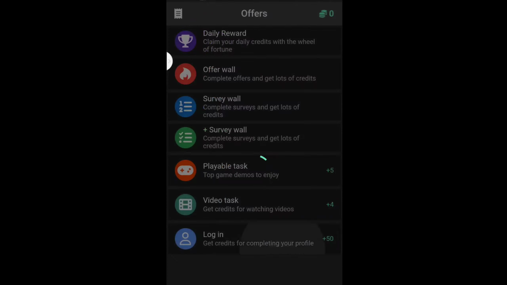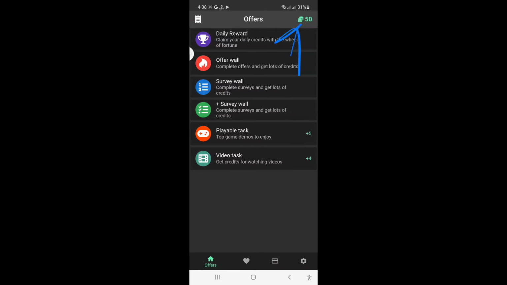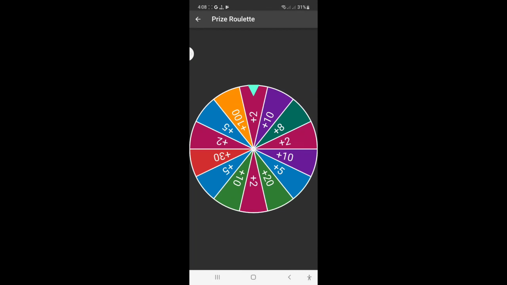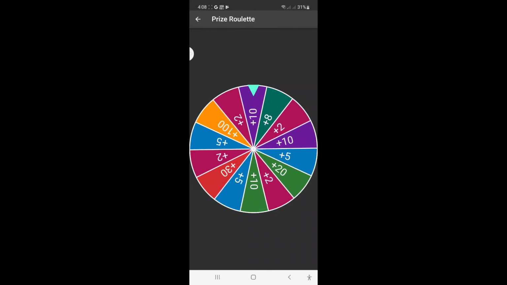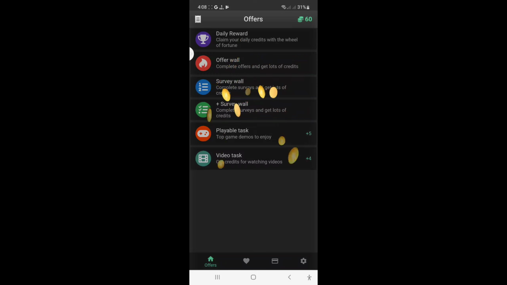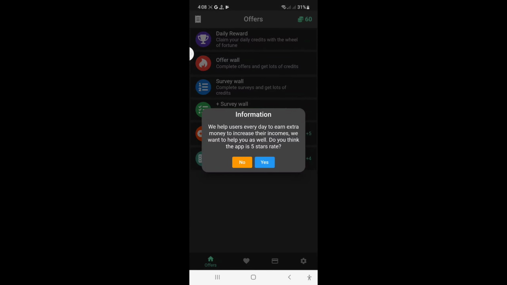First time, open the application and sign up your account. I'm just clicking on the login option. Google automatically logs in. Select your Gmail account and get a first-time signing bonus of 15 coins. Daily reward option, I'm just clicking down, 10 coins earning. Okay, this earning application is very easy. Okay, 5-star rating, no option.